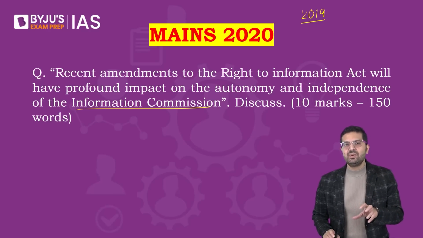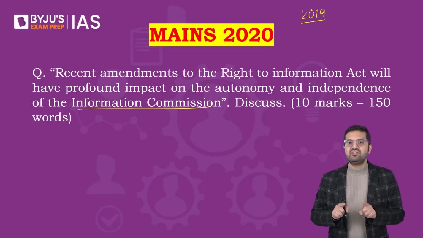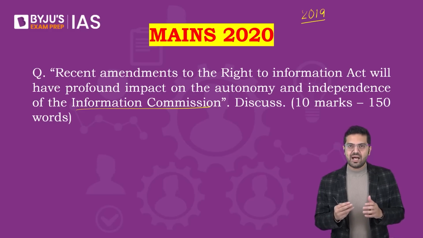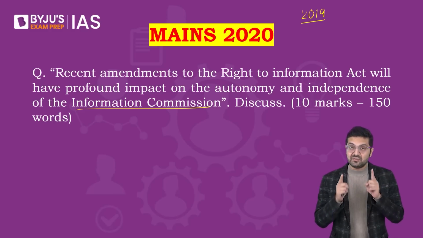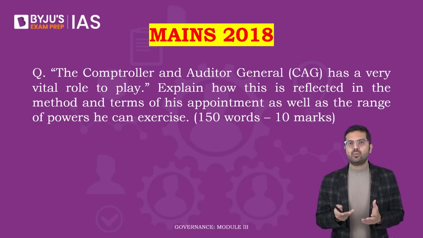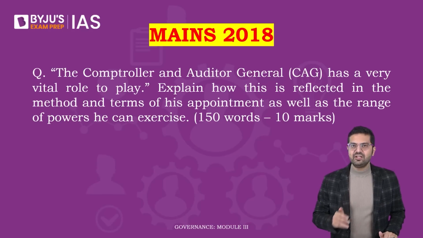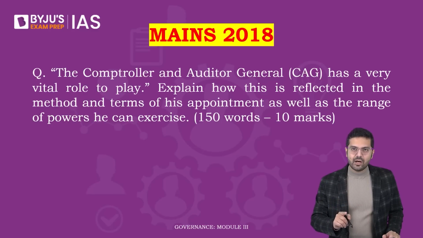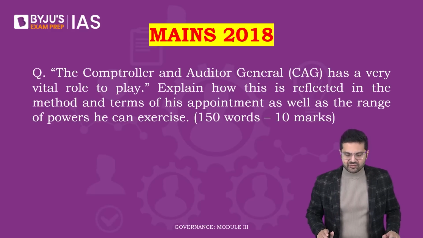So current event based questions are the primary focus on governance. Of course, the base of every topic eventually is the static information. But how to correlate with the current events is why current affairs becomes important. Then a question on, say, CAG, asked in 2018. The CAG, the Comptroller and Auditor General, has a very vital, a very important role to play. Explain how this is reflected in the method and terms of his appointment, as well as the range of powers